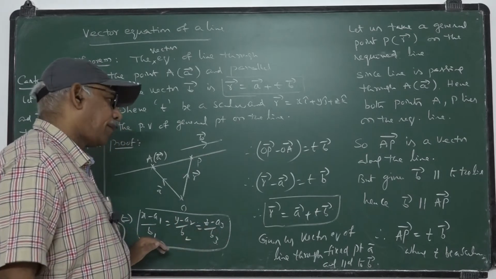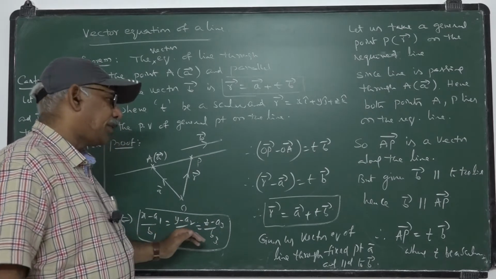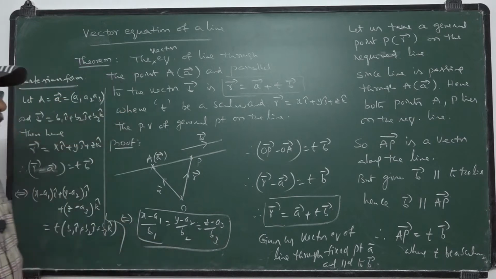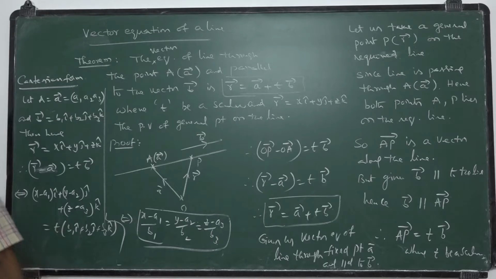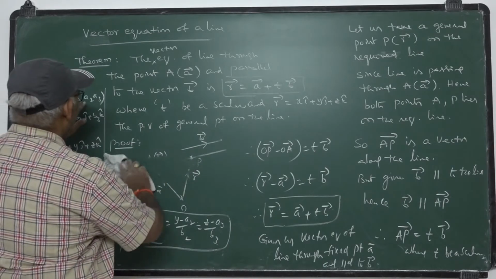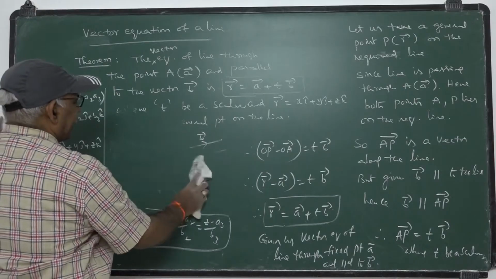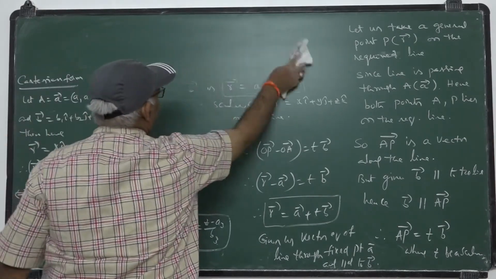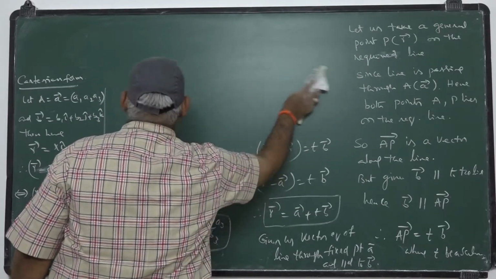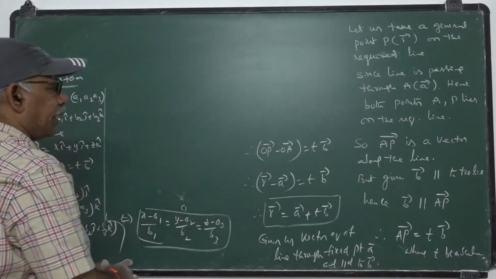The vector parallel to that line is B1 i plus B2 j plus B3 k. This is the Cartesian form of the line that passes through the point A1, A2, A3 and is parallel to the vector B1 i plus B2 j plus B3 k.